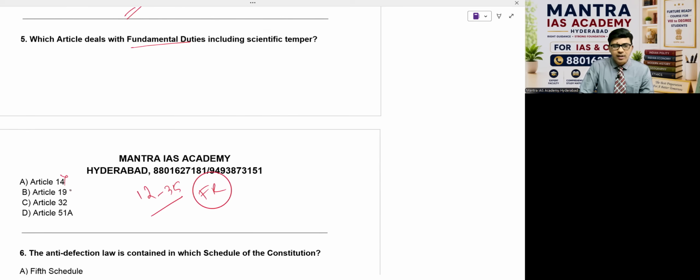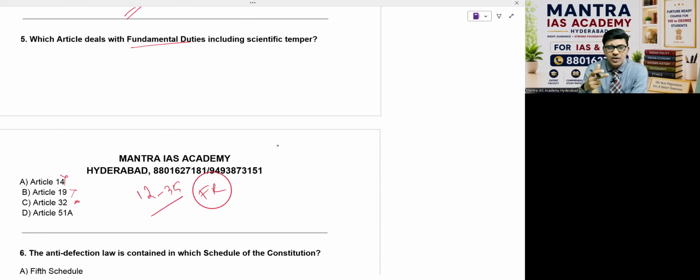Obviously, this is right to equality, right to expression, everything. Of course, you know all these points. 32 is a very crucial one, remember. It's for remedies, right? Constitutional remedy is a big thing. Under this only we can approach the Supreme Court to protect our fundamental rights, and the Supreme Court will issue writs under Article 32 only. So anyhow, a very important point here. At the same time, the High Court is 226. These two articles you have to remember, Article 32 and 226, in the point of writs, my dear.